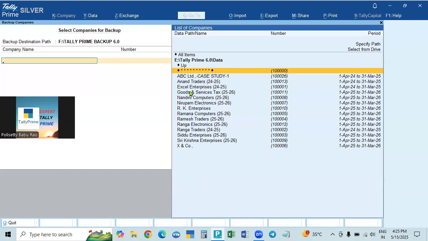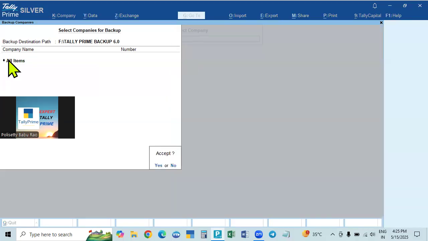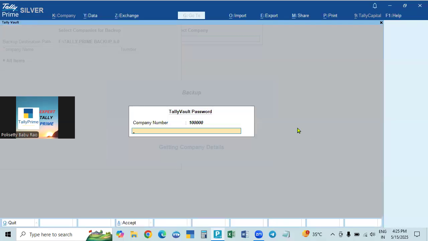If you want to back up all the companies, you need not select them one by one. The first time you take the backup, on the top it will show all items. All items means all the companies. Just click that directly and all items will come here, which means all the companies.